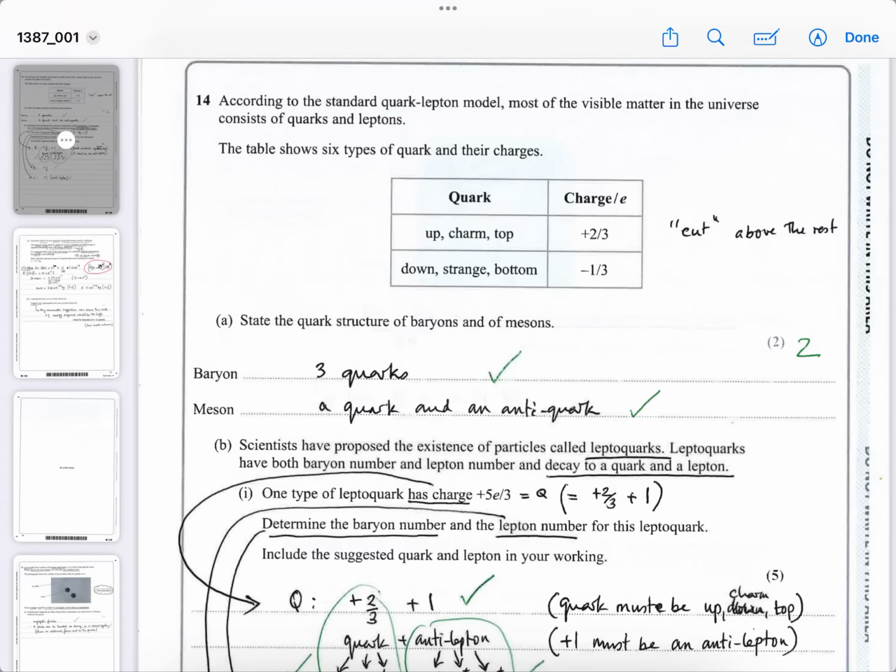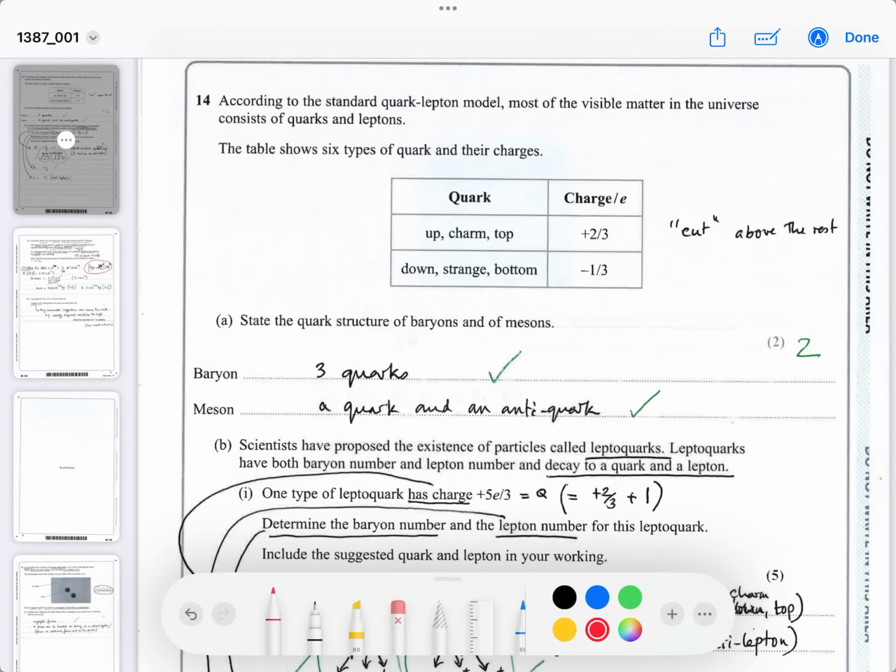According to the standard model, or the standard quark lepton model, I should say, most of the visible matter in the universe consists of quarks and leptons. The table shows 6 types of quarks and their charges. The up, charm and top, if you like, CUT, are above the rest in that their charge is positive.